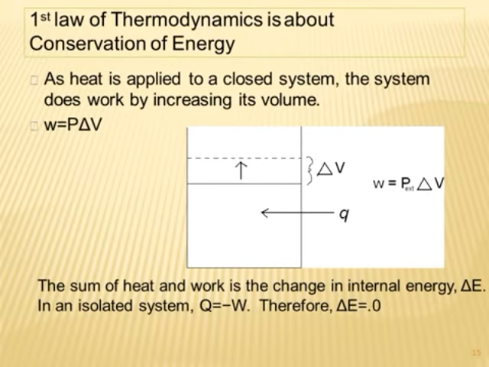Next we see the term entropy. Whenever a spontaneous process takes place, it is accompanied by an increase in the total entropy of the universe. That means delta S universe is equal to delta S system plus delta S surroundings.